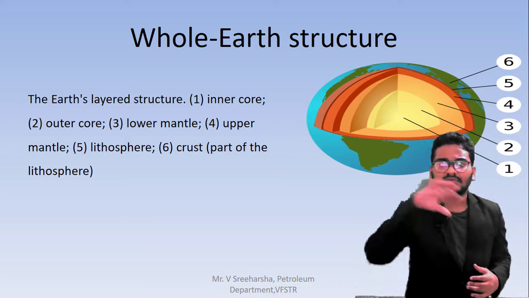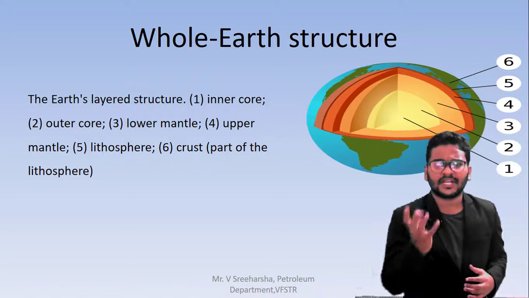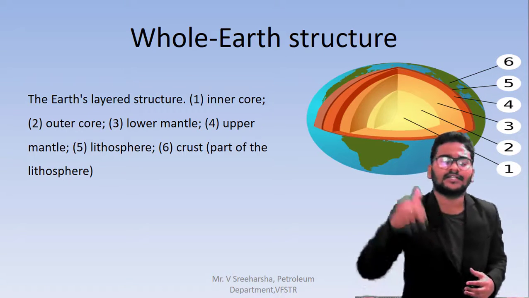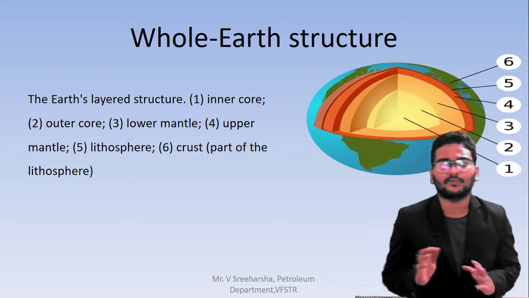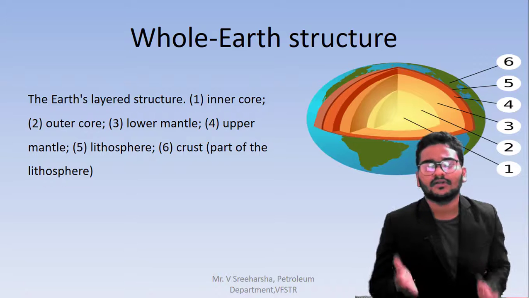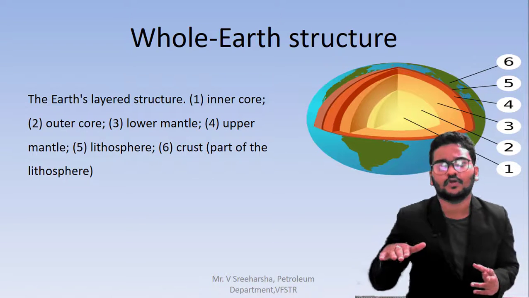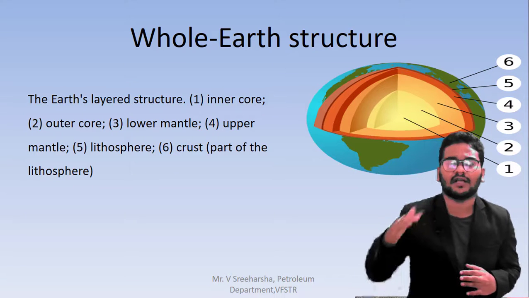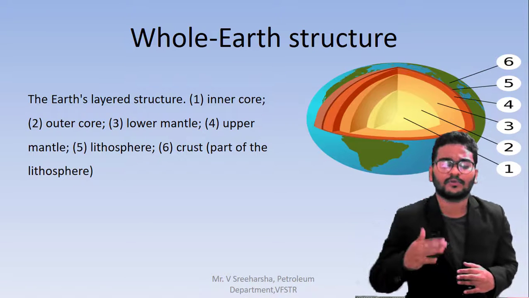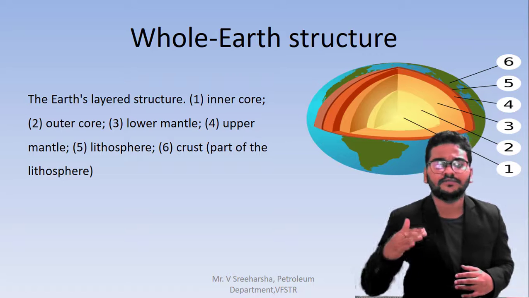The upper crust part consists of the ocean and land, everything. Generally the depth of the ocean is around 6 to 10 kilometers, not more than that. Up to 6 kilometers there will be the oceanic zone, and the sand which we have on top of it goes up to an area of 30 kilometers.